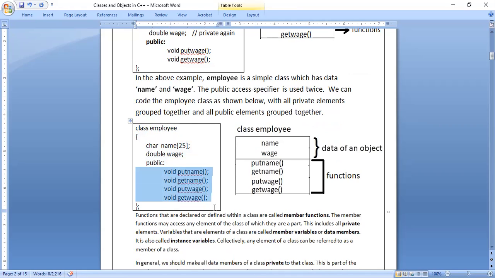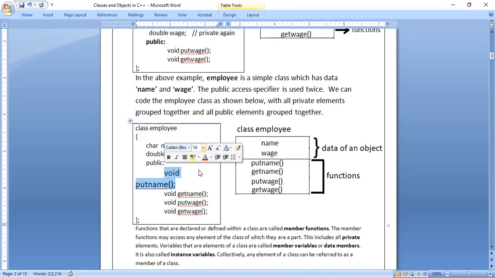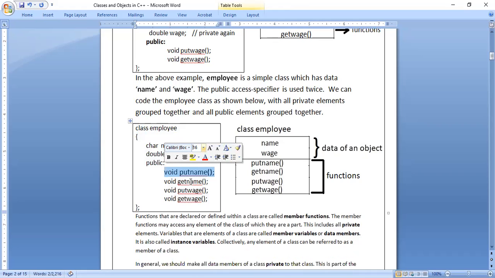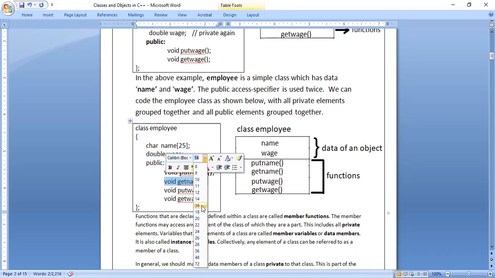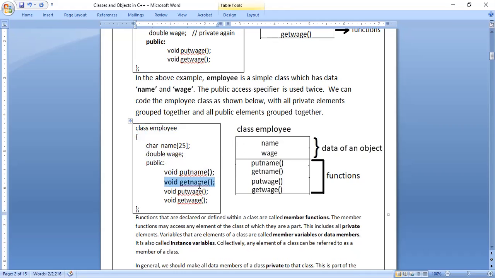These are the functions. You will come to know that something is a function if it uses an opening brace and closing brace. Remember, this is very, very important. If you are using opening brace and closing brace, that becomes the function. So void put name of opening parenthesis and closing parenthesis. It is not a brace, it is a parenthesis. Similarly, void get name of opening parenthesis and closing parenthesis. If you use it like this, then it becomes a function.